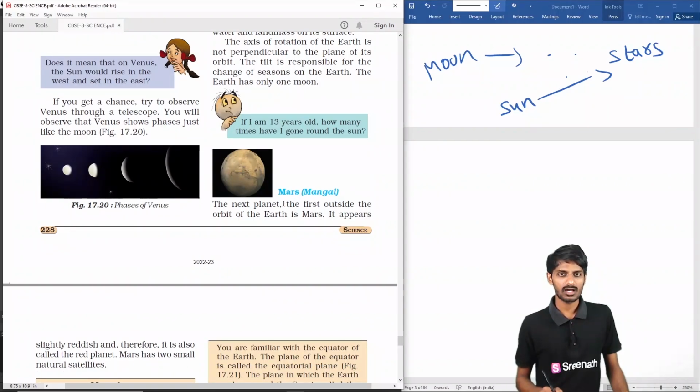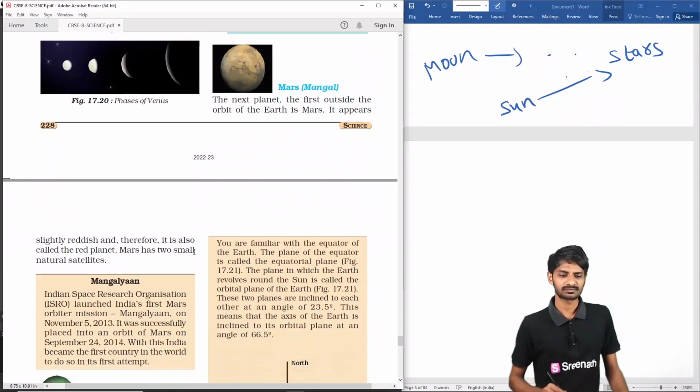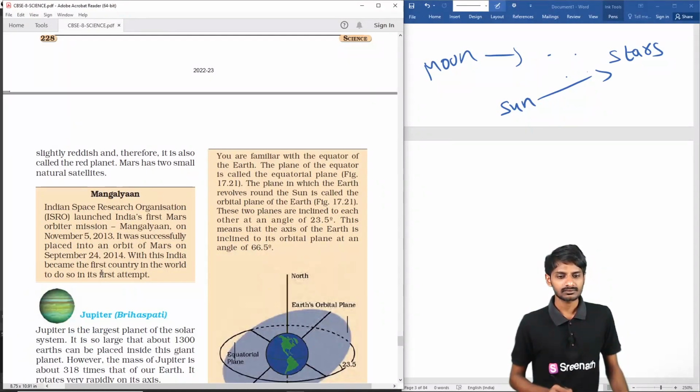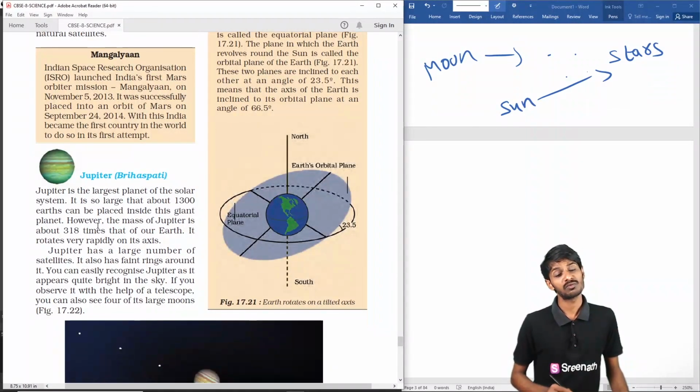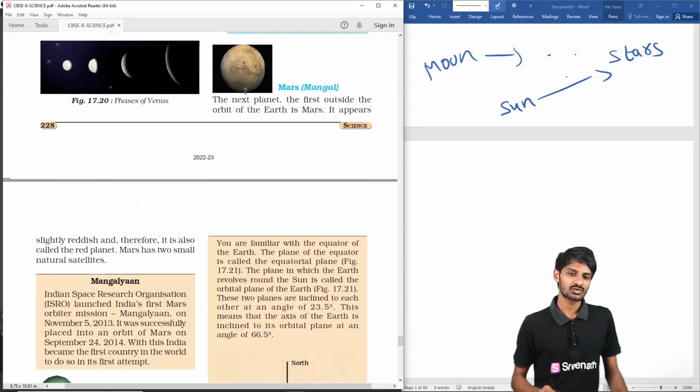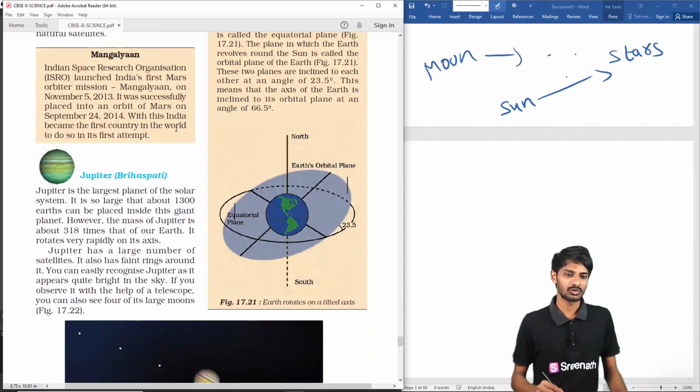Next thing is the Mars. It is also called the red planet. Okay, students, it is outside the orbit of the Earth, and it has two small natural satellites. Okay, and Elon Musk's target is to reach Mars, students, before he dies. So, one of the beautiful targets.